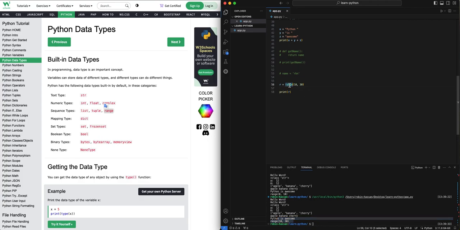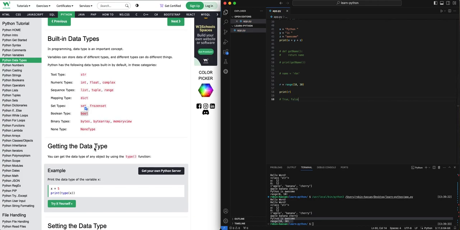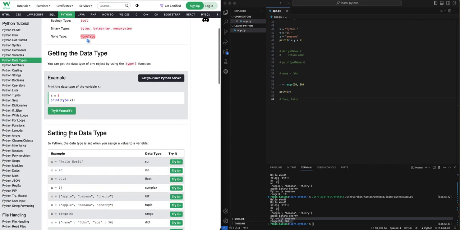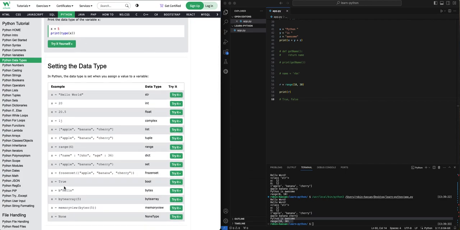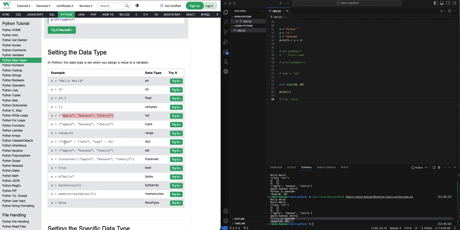This is nothing but defining two variables together. We have dictionary, which is nothing but a hash map. We can think about set, frozen set, boolean. Boolean is something important. In Python, boolean accepts true or false, something like this. Just remember. And none type is whenever it is a none. Now let's see what are the examples. For list, I think I missed it, we have shown this example of the list. Tuple, nothing much important.